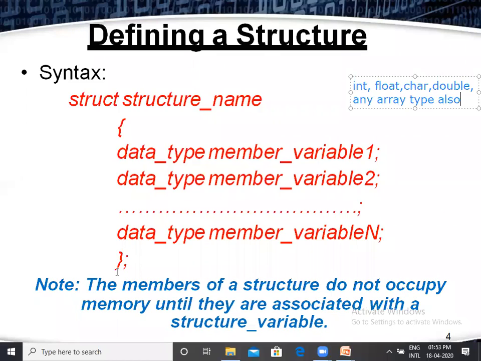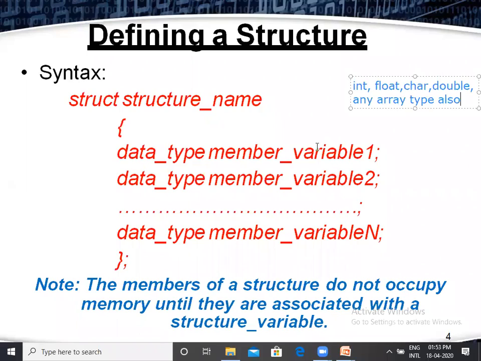So that is very important to implement the program. Syntax is very important. So that's why I explained very clearly about the syntax. Next, what is the note? The members of the structure do not occupy memory until they are associated with a structure variable.